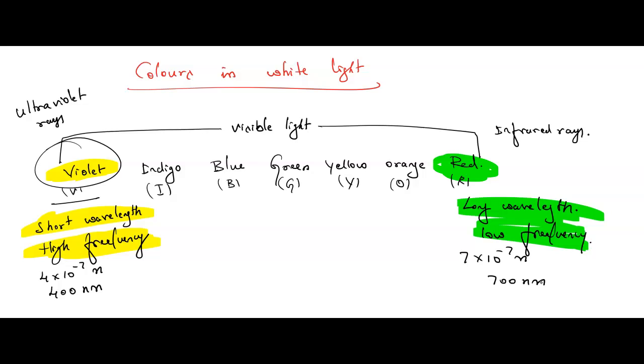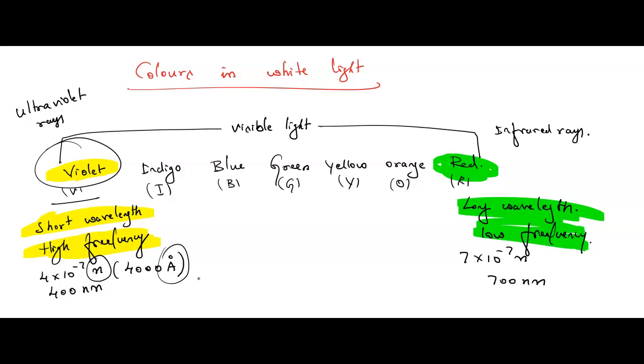The range of wavelength of visible light starts from 4 into 10 raised to minus 7 meter. That is also called as 4000 Angstrom. So wavelength we also measure in Angstrom. The SI unit of wavelength is meter. Sometimes for astronomical, for the larger values, we use Angstrom.